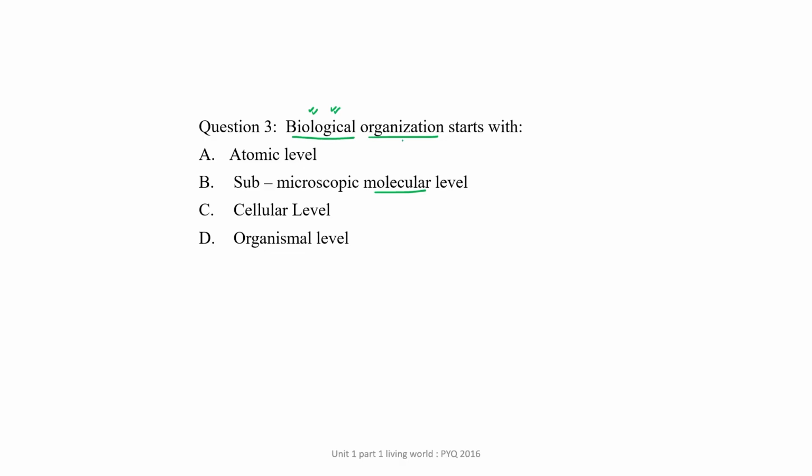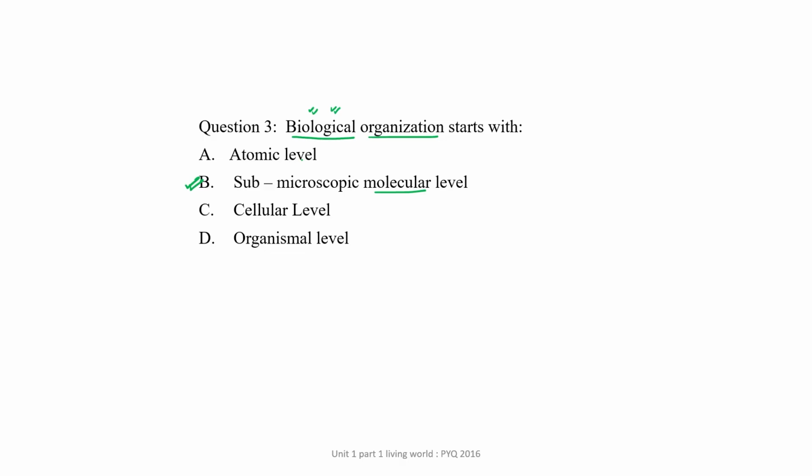So biological organization starts with submicroscopic molecular level, because some biomolecules come under this category, while at this atomic level there are no biological molecules or biological symptoms, because biological symptoms come under that category where some kind of biological movement, biological reactions occur inside a cell only, and these biomolecules are part of that cell: carbohydrate, nucleic acid, amino acid, protein, fat, fatty acids, right, monosaccharides.